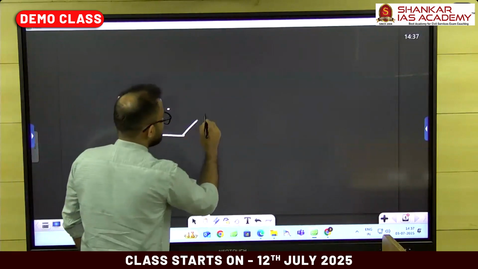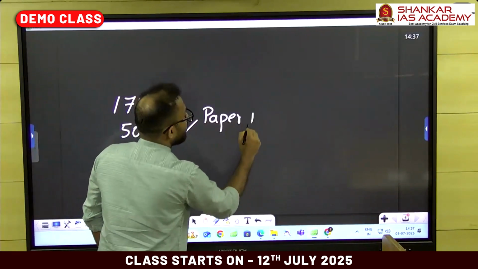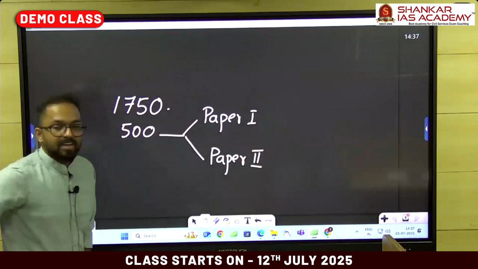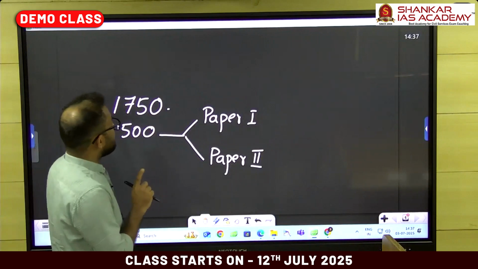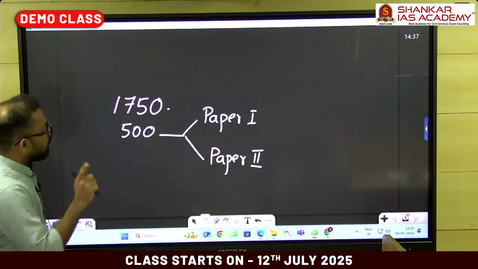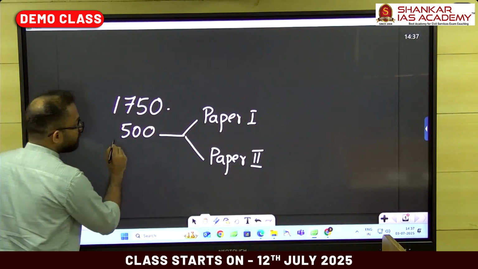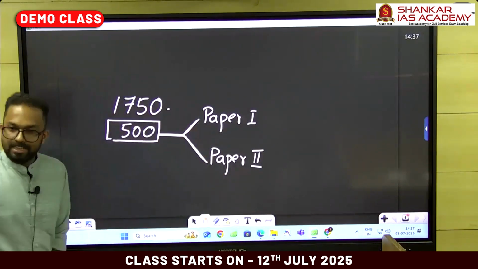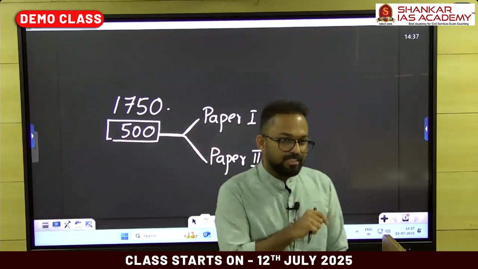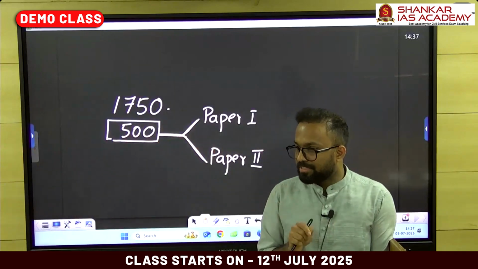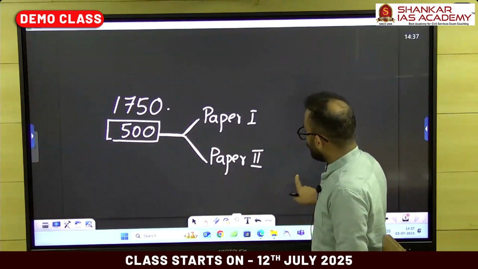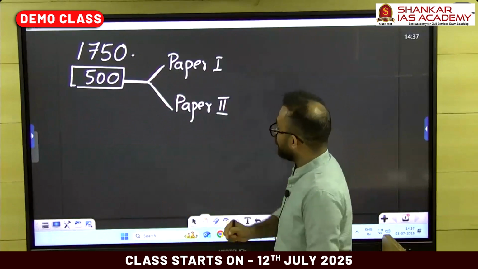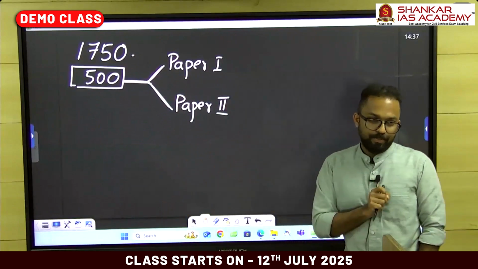500 in the sense there is paper 1 and paper 2. So this is a very peripheral understanding. Out of 1750, the total mark of the mains examination, we have 500 marks for the optionals. This is one important aspect. Apart from this 500, it is not just 500. Apart from this, the optional carries a major role, or a decisive role, in the overall preparation of this exam.